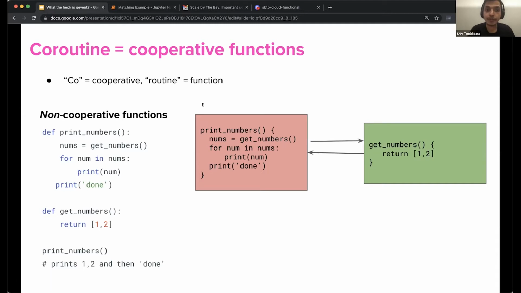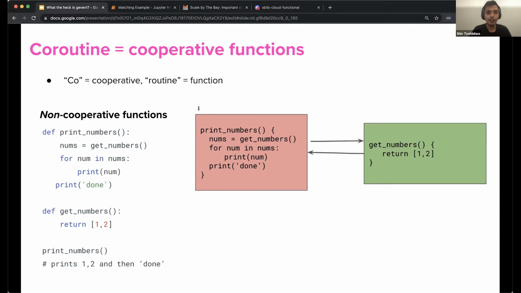So earlier we told you that Gevent is a coroutine-based cooperative multitasking framework. Let's break down what that means. In the word coroutine, co stands for cooperative, and routine stands for function. Coroutines are functions that cooperate with each other. Let's first take a look at some functions that are not cooperative.